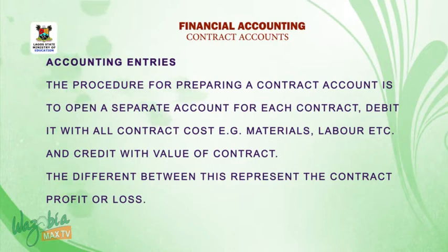Accounting entries. The procedure for preparing a contract account is to open a separate account for each contract, debit it with all contract costs, e.g., materials, labor, etc., and credit with the value of contract. The difference between these represent the contract profit or loss.